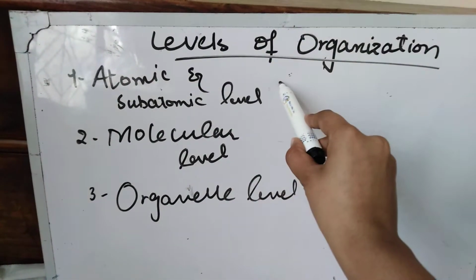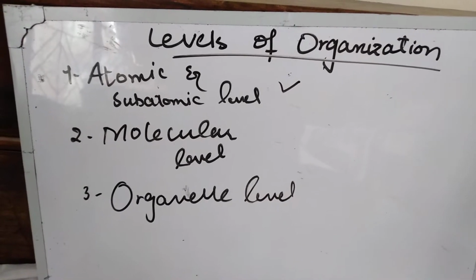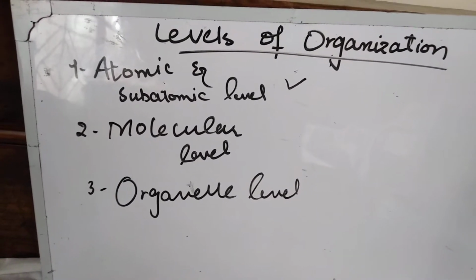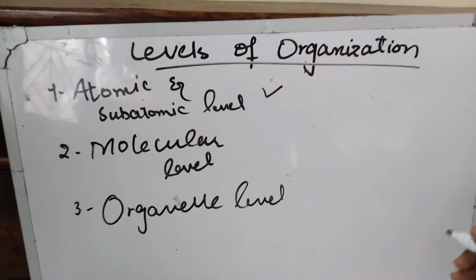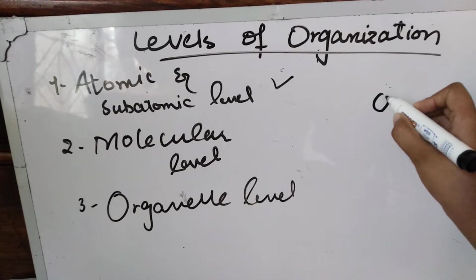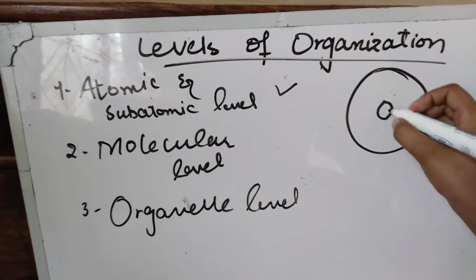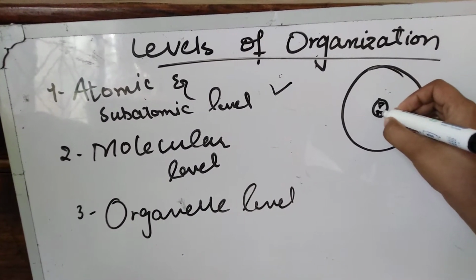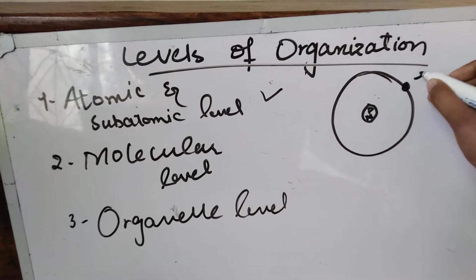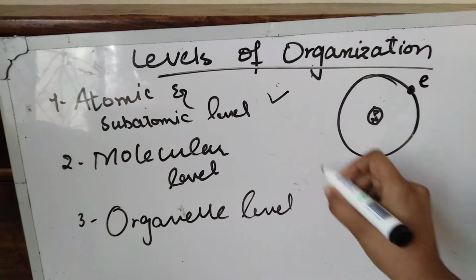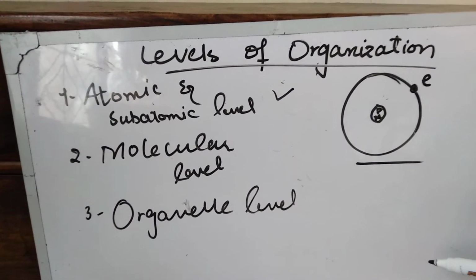So the first level is atomic and subatomic level. In this level we will study about atoms. Recall your previous knowledge. Then we know this is the structure of atom. Proton and neutron are present inside the nucleus, while electron is revolving around the nucleus. This is the generalized structure of an atom.